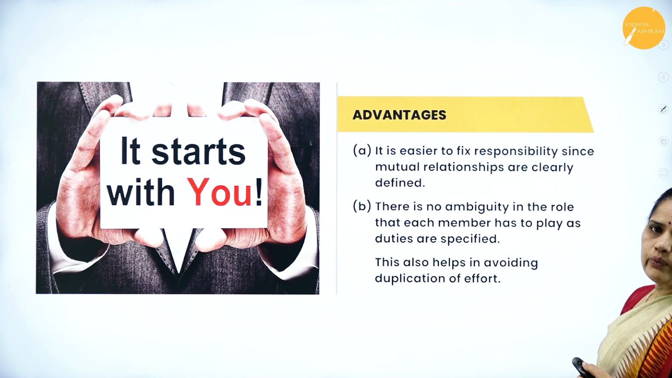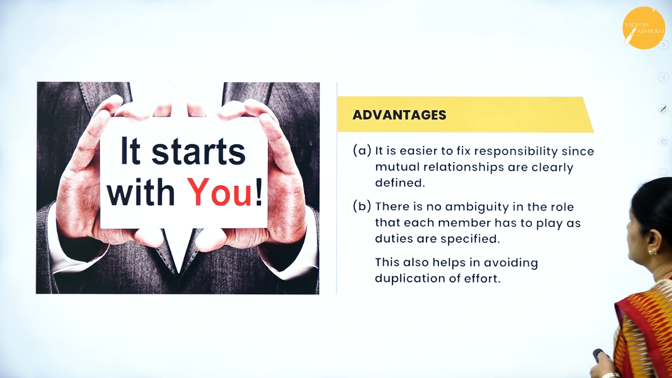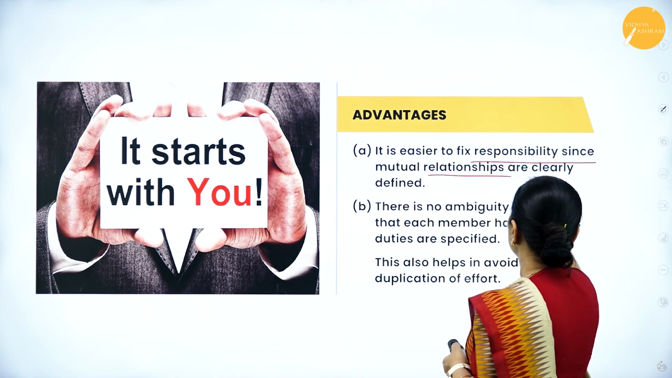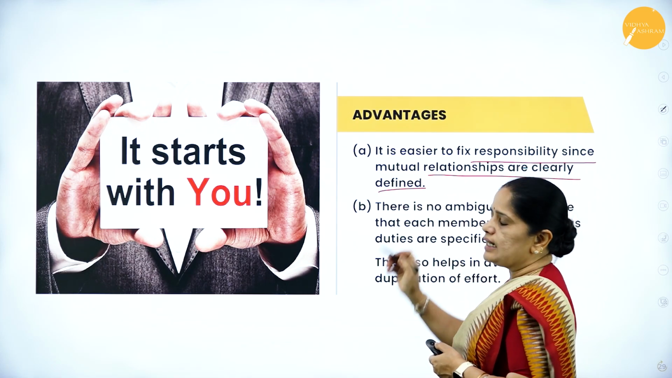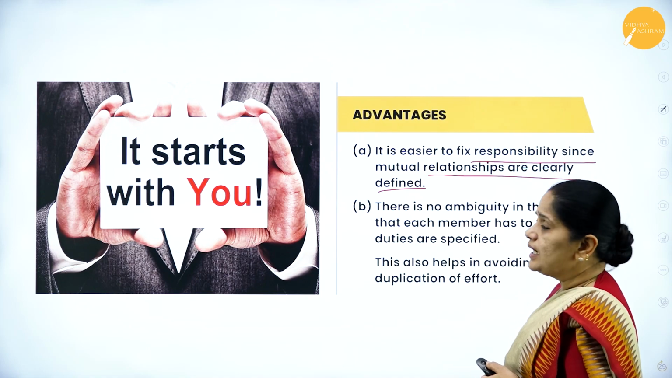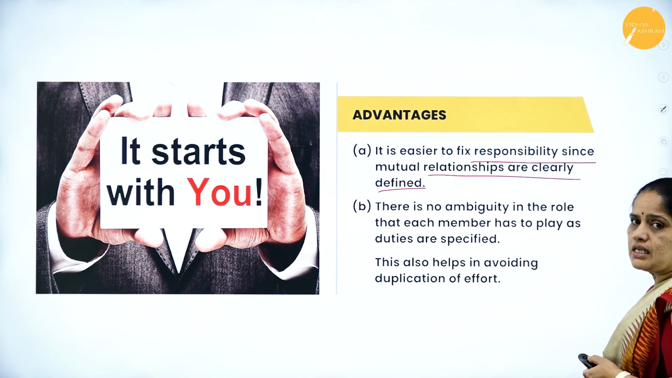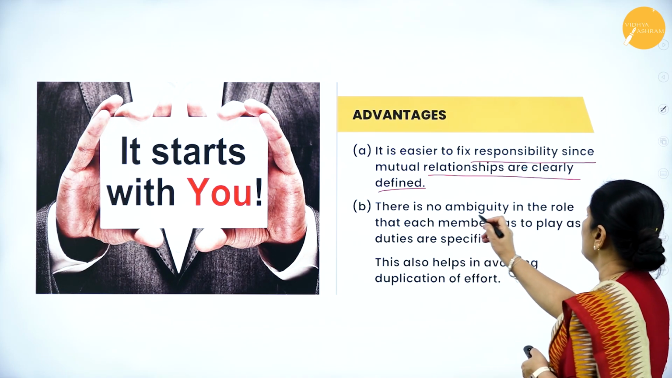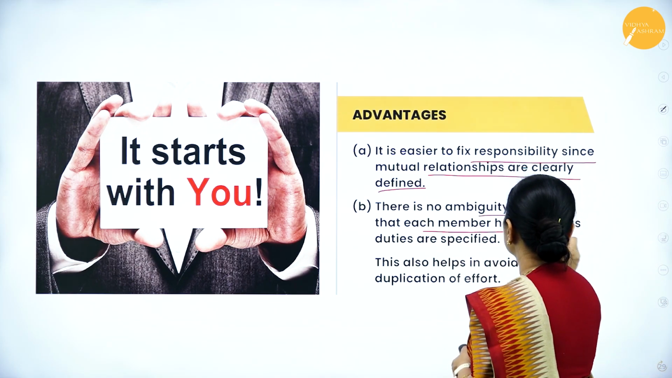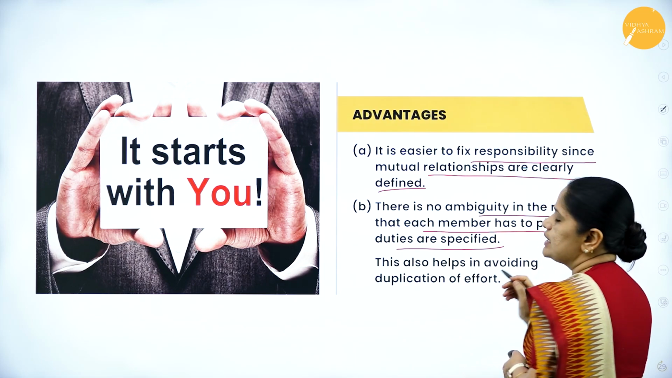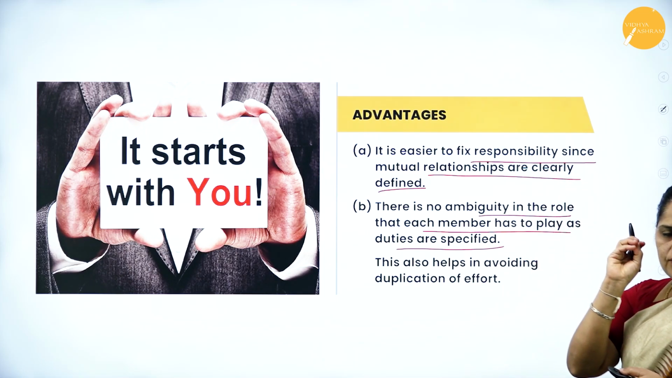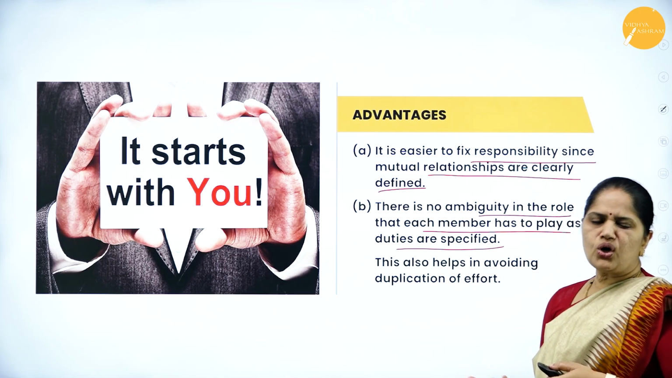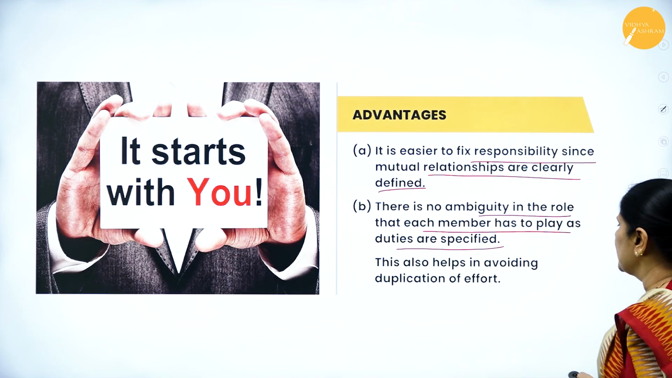Now, what are the advantages of a formal organization? It is easier to fix responsibility since mutual relationships are clearly defined. So here it is easy to fix the responsibility in case of a formal organization, and there is no ambiguity in the role that each member has to play as duties are specified. They specifically tell what the duties are for each position, so there is no room for confusion or ambiguity.